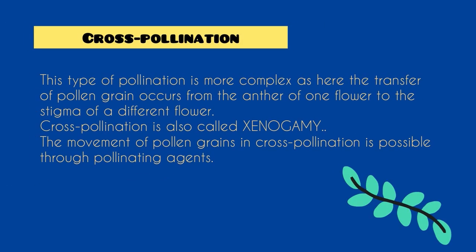Okay, next we move to cross-pollination. This type of pollination is more complex, as here the transfer of pollen grain occurs from the anther of one flower to the stigma of a different flower. Cross-pollination is also called xenogamy. The movement of pollen grains in cross-pollination is possible through pollinating agents.